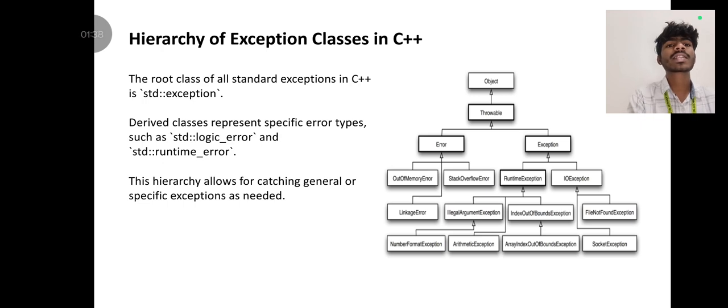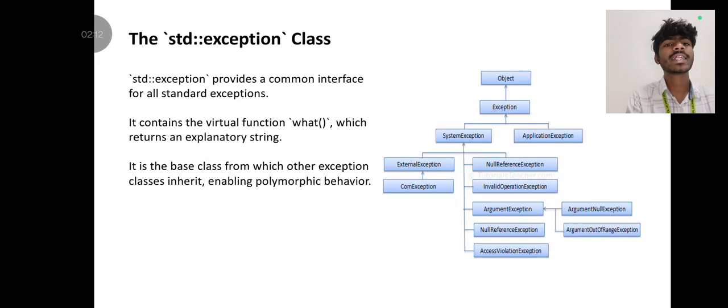Hierarchy of exception classes in C++. The root class of all standard exceptions in C++ is std::exception. Derived classes represent specific error types such as std::logic_error and std::runtime_error. This hierarchy allows for catching general or specific exceptions as needed.